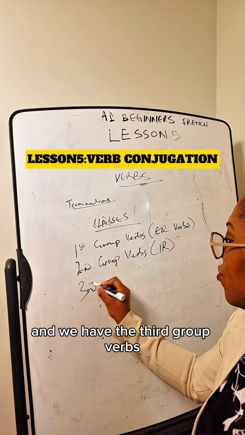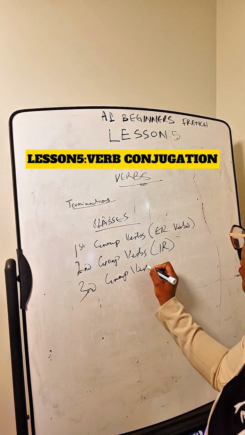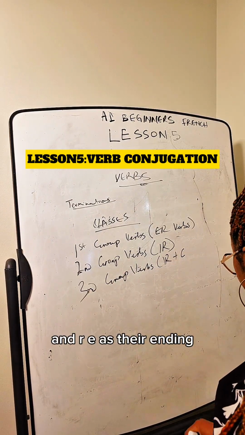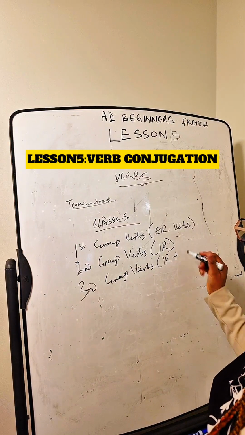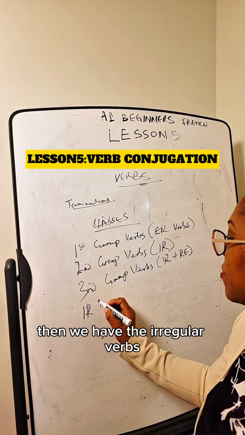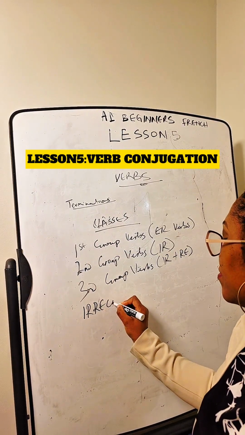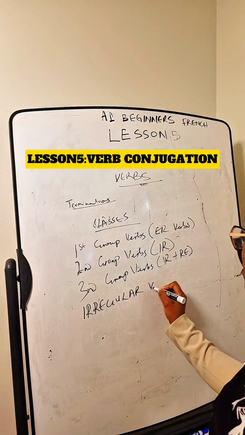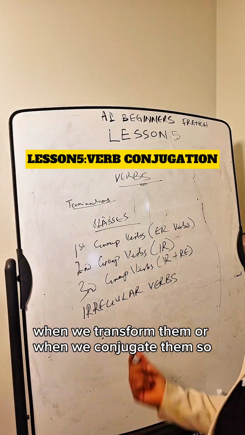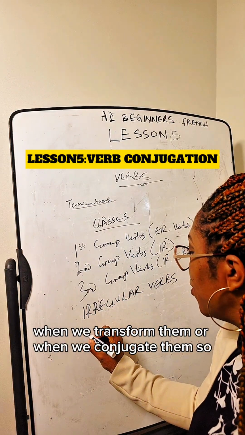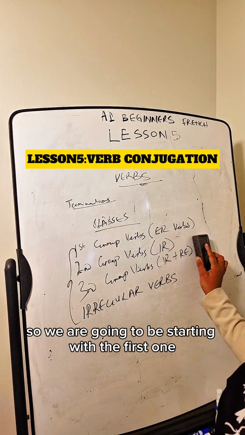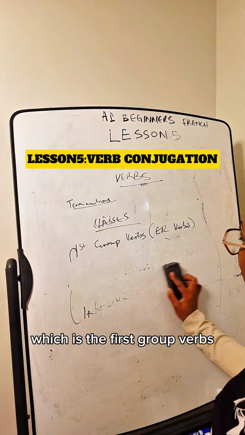And we have the third group verbs. These are made up of verbs with IR and RE as their ending. Then we have the irregular verbs. These are the verbs that change in form when we transform them or when we conjugate them. So these are the classes of verbs that we are going to be dealing with. So we're going to be starting with the first one, which is the first group verbs.